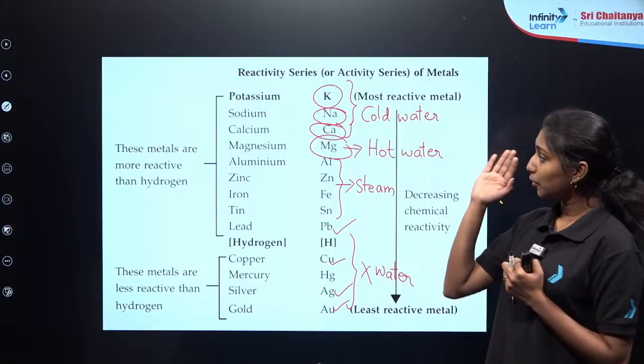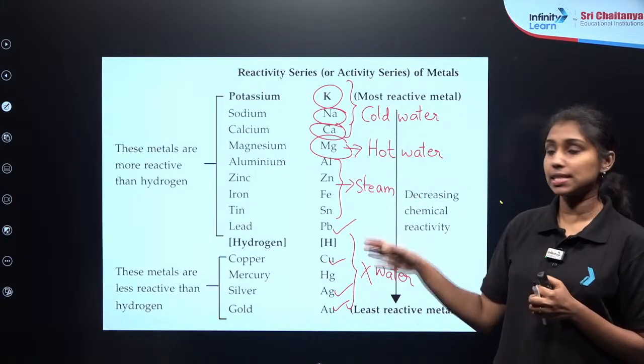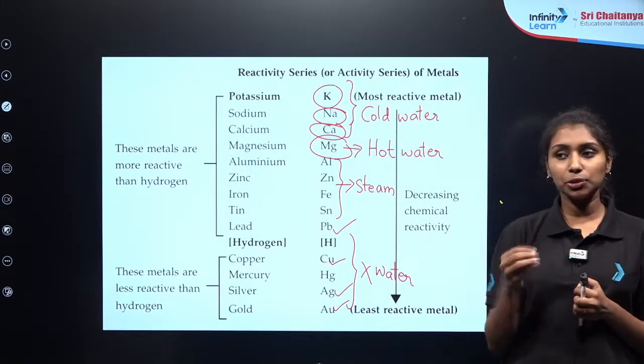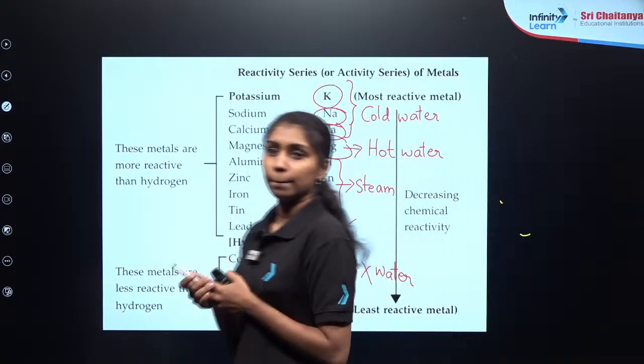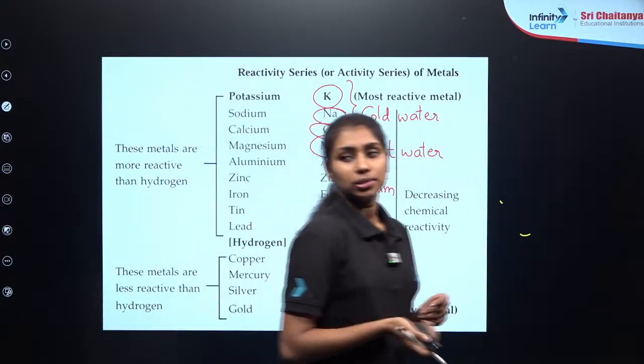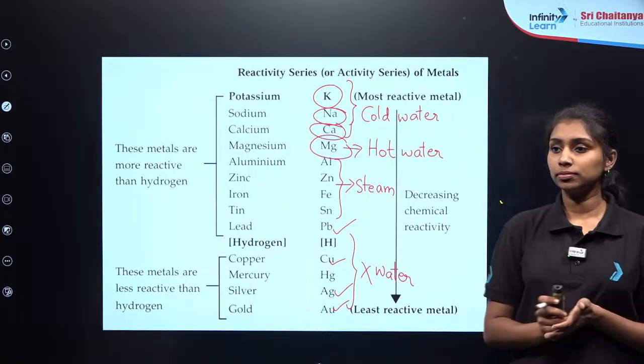So you need to remember all the metals in the reactivity series in the decreasing order of reactivity. You can use any code for that. Clear?